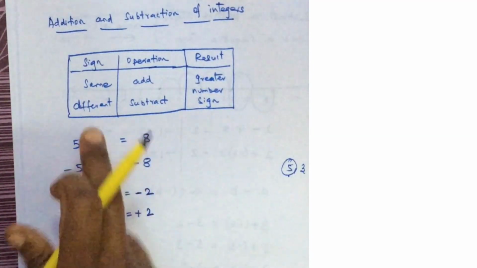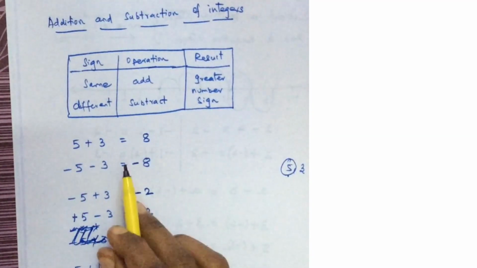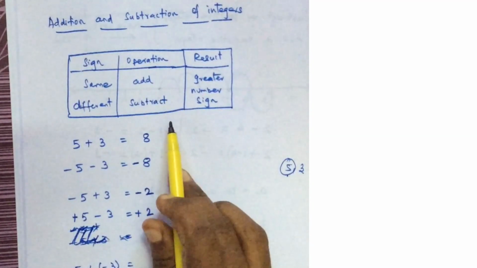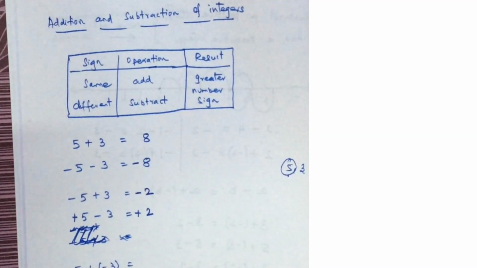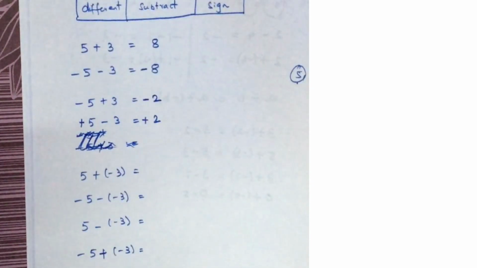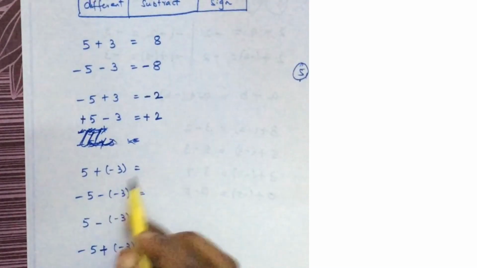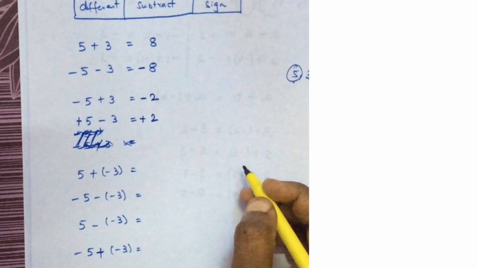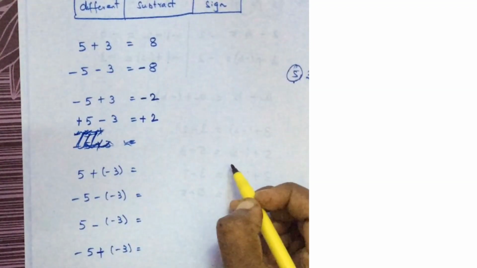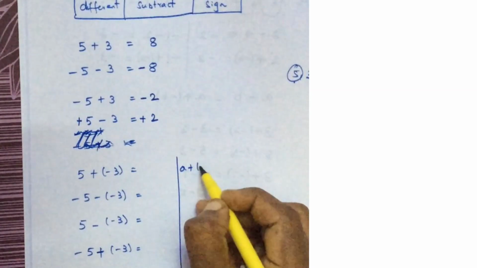If you know this, there are only 4 cases: if the signs are same or different, do addition or subtraction, and put the greater number's sign. You have to practice more problems. Now what will you do if the question is like this, 5 plus of minus 3? In this case what will you do? Just now we studied, it is similar to a plus minus b.